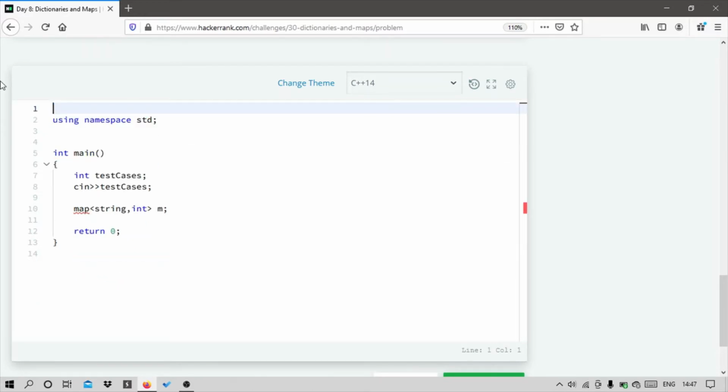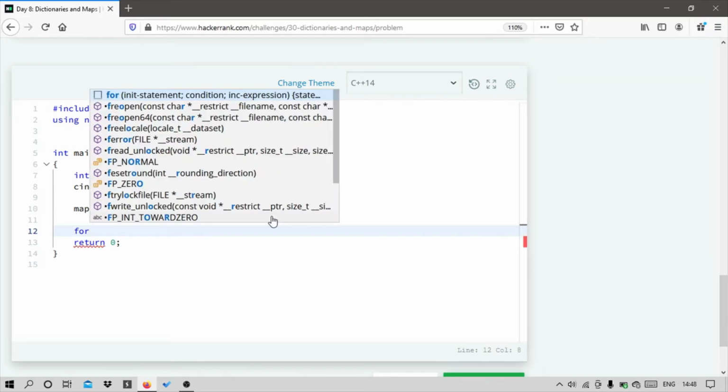So I will erase all these libraries, and I will include bits/stdc++.h. Remember, whenever you are doing competitive coding, you always have to include this library. After including this library, you will get access to all of the libraries present in C++. So you don't have to include each and every library separately.